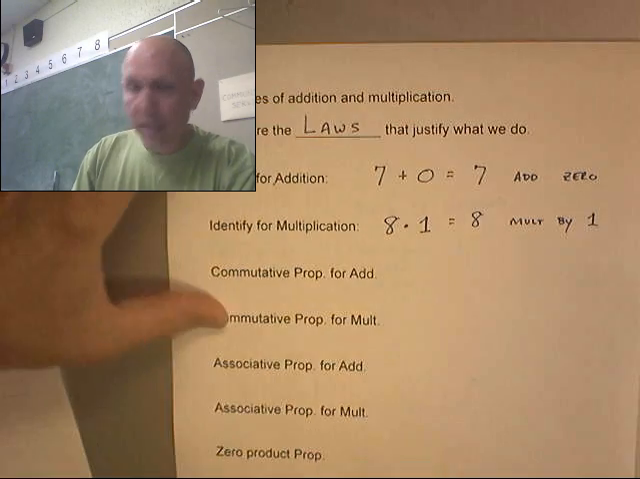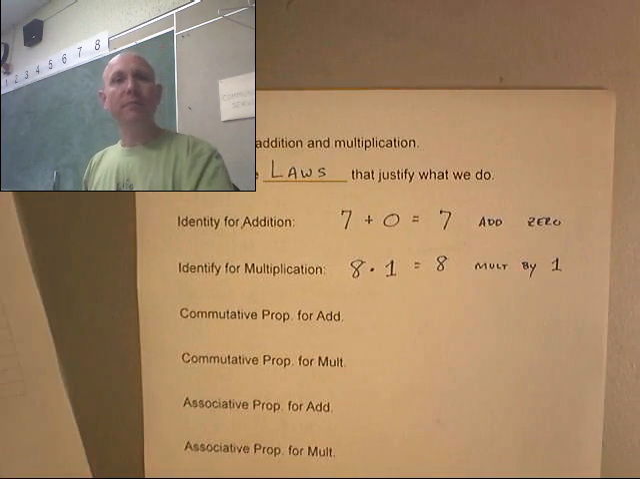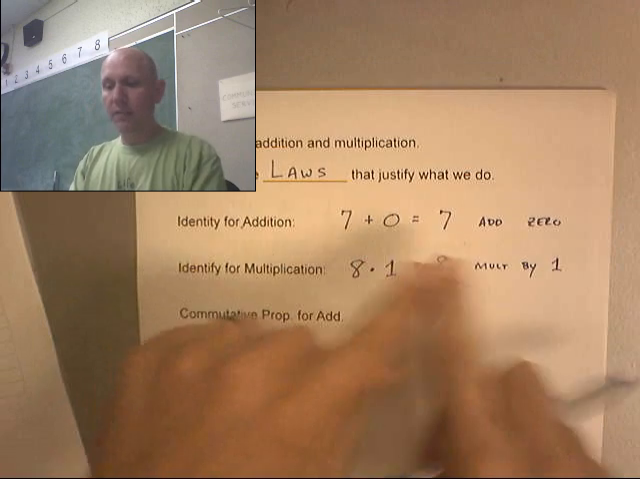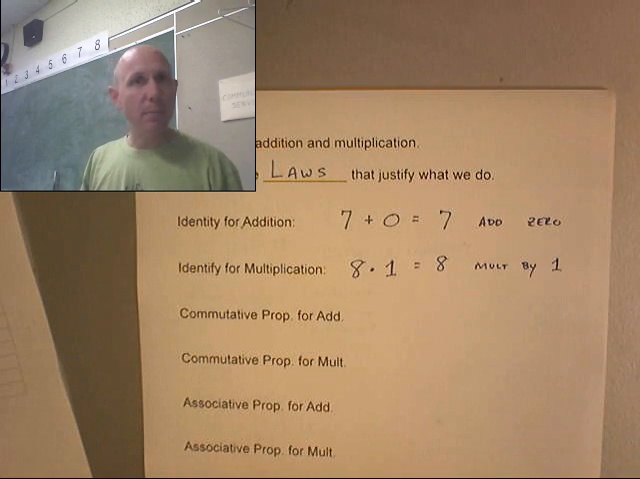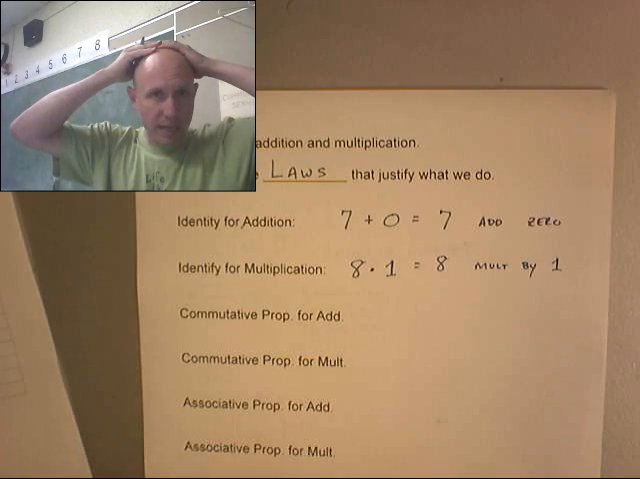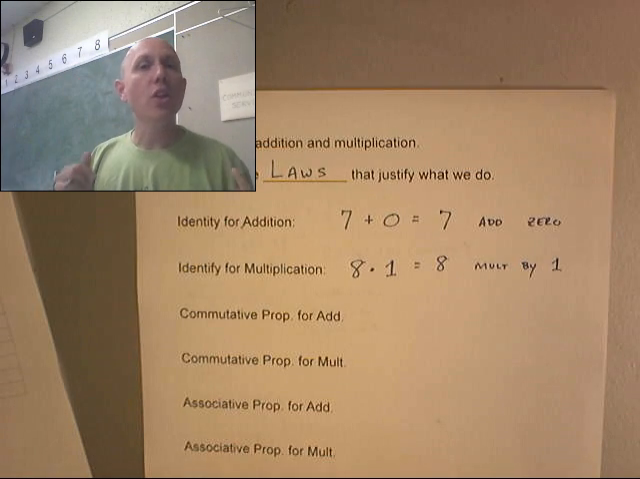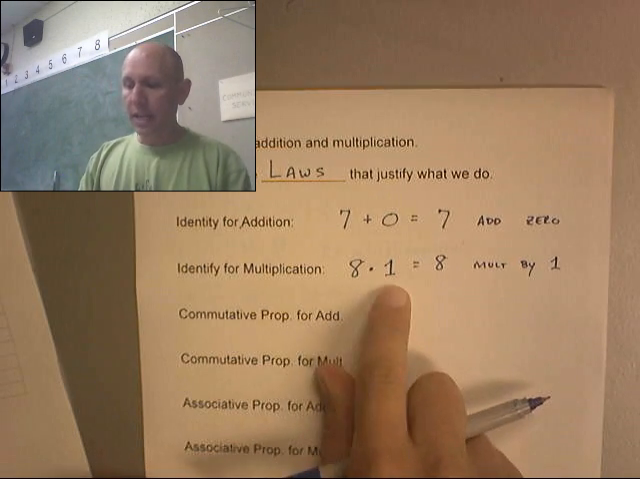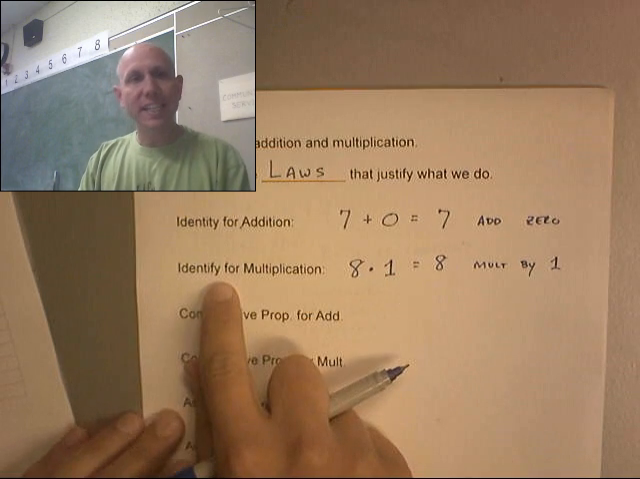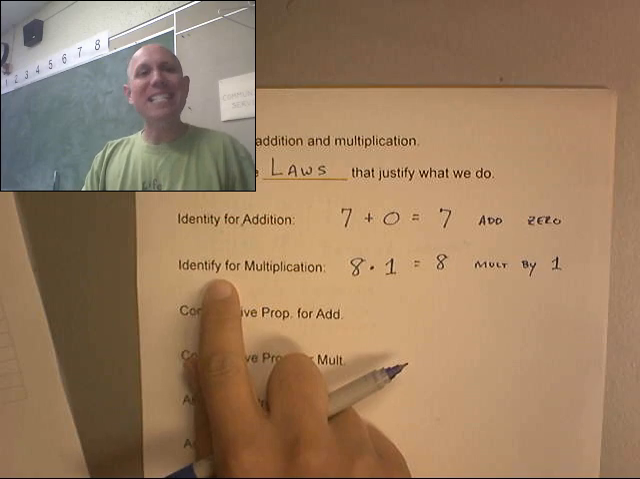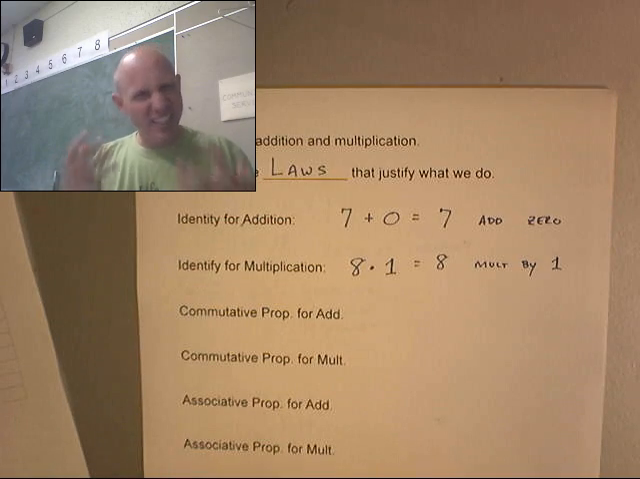And why are these called identities? Because nothing's changing. 7 plus 0 is still 7. The identity of the number didn't change. It's like if I put a hat on my head, does it change who I am? No. 8 times 1, is that changing anything? No. That's why it's called an identity. The number's identity or the variable's identity isn't changing. It's still the same thing.